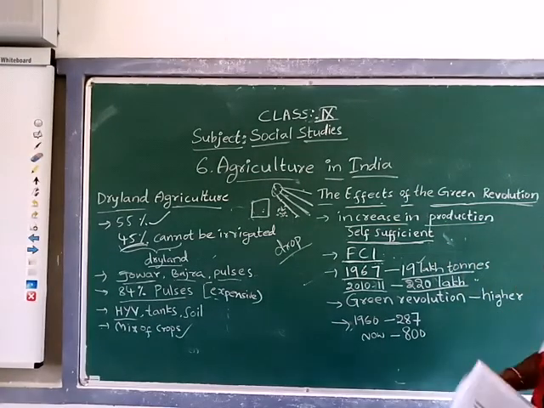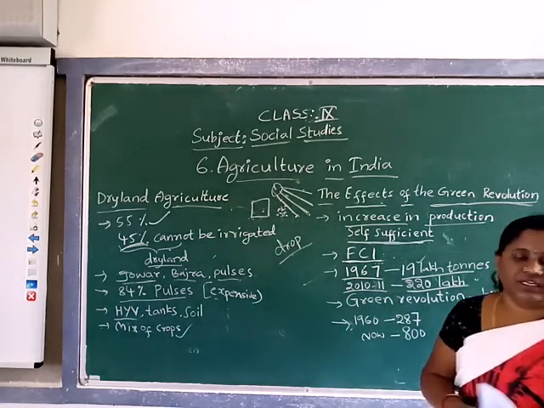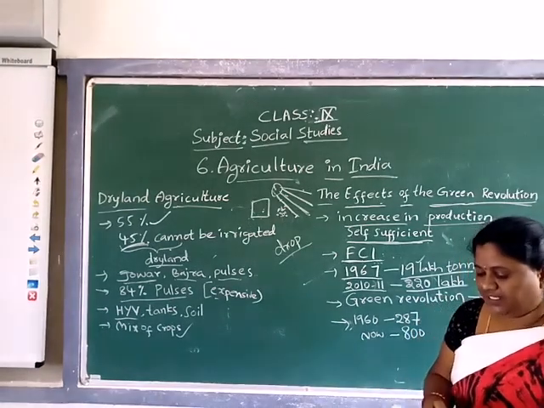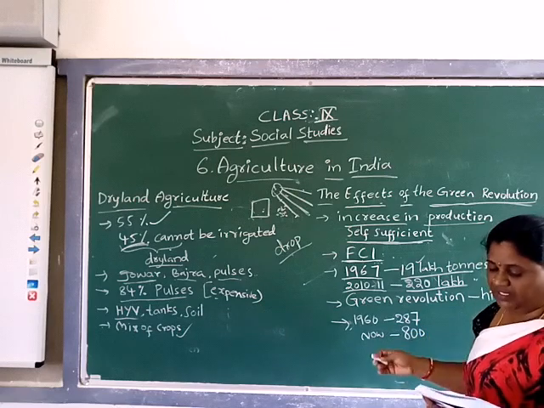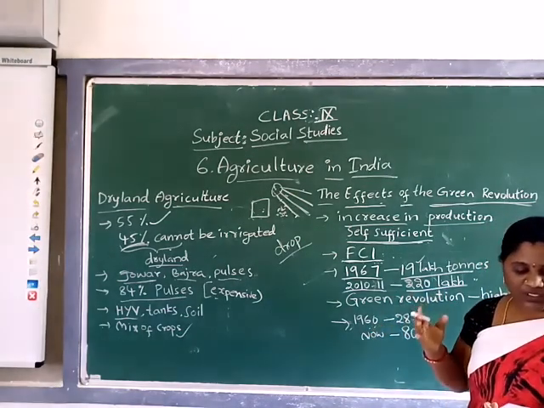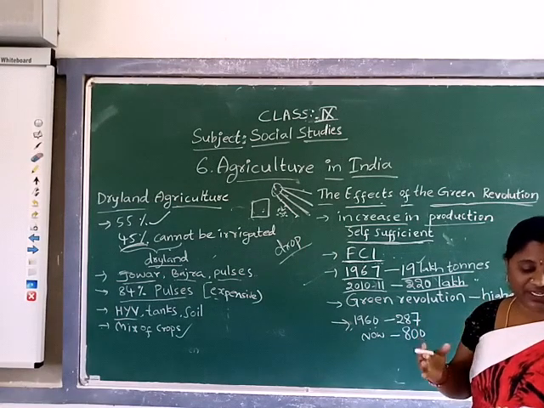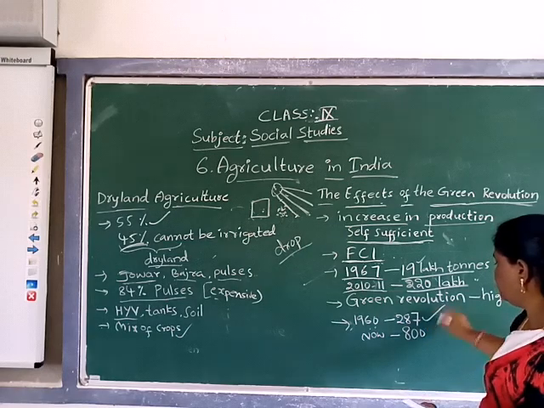And here, green revolution leads to higher quality and quantity of food grains. See here, in the 1960s, a farmer was able to produce an average of only 287 kilograms of food grains.